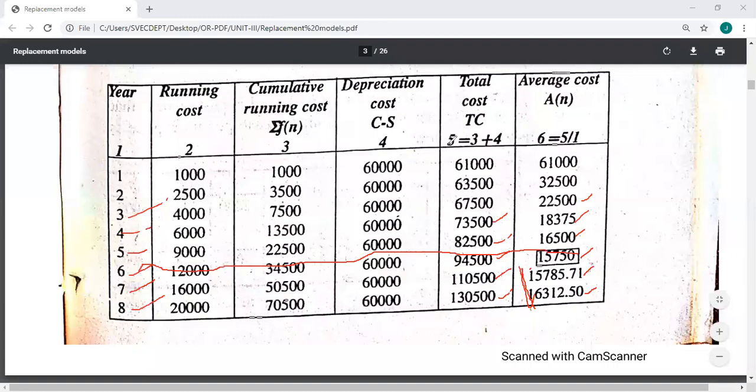According to this replacement model, we conclude that the machine should be replaced after every 6 years, because the minimum maintenance cost relates to the 6th year when compared to all the years. It decreased like this, and from next it increases. So you have to look at this value. The corresponding year is called the best optimal age to replace the machine.